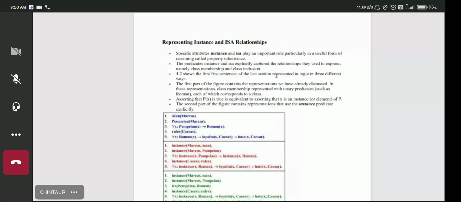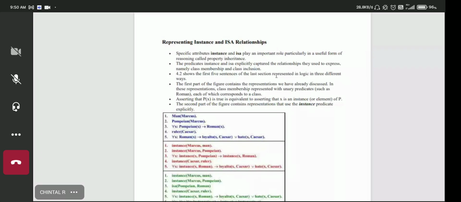So Marcus is an instance of class man. This is how you represent class membership. Second is Pompeian, a predicate, and we have passed Marcus as argument. Now we can represent that Marcus is an instance of class Pompeian.